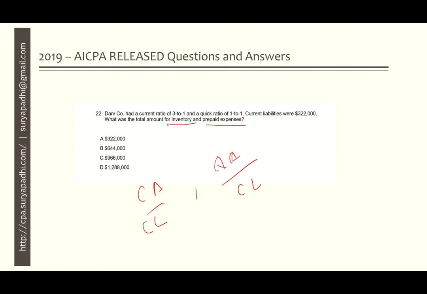So the difference of these two is equal to inventory plus prepaid expenses.